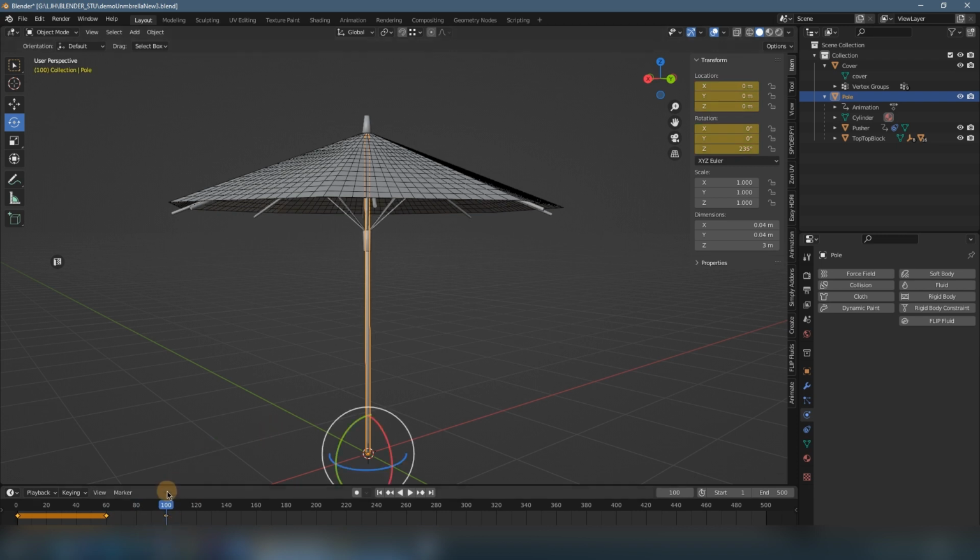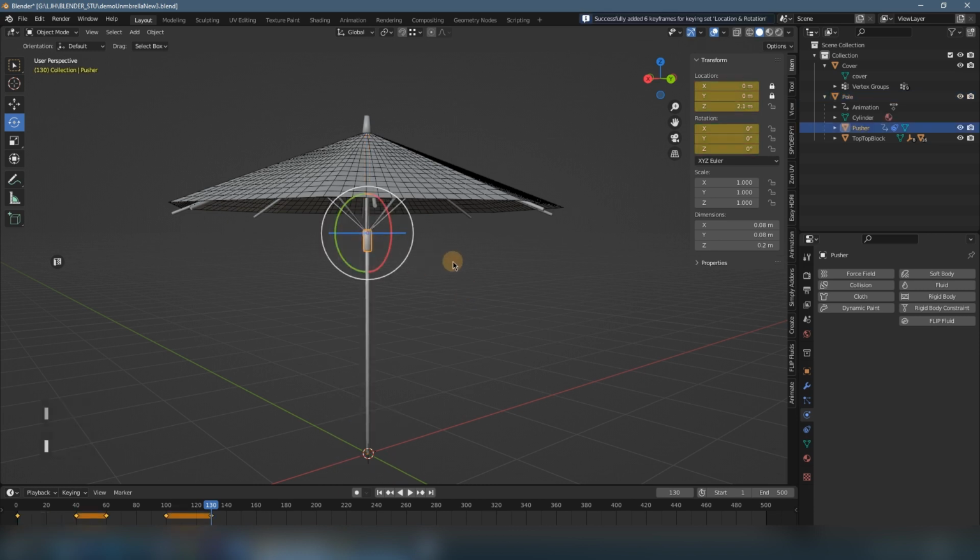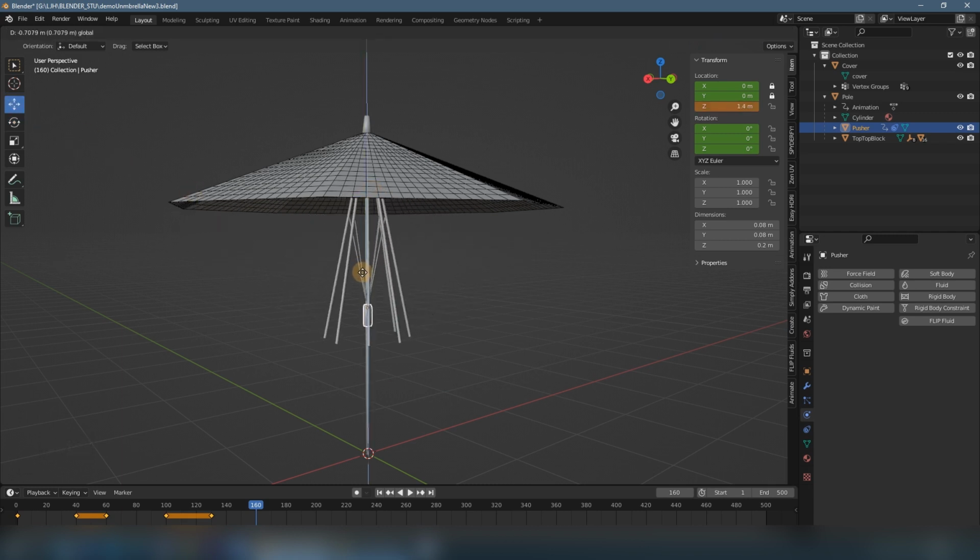And now we keep it stable for a little while, so move to 120 or maybe 130, and give another keyframe to keep it stable. And now I want it to go back again, so move to 160, select the pusher, and I want it back to the lower position.